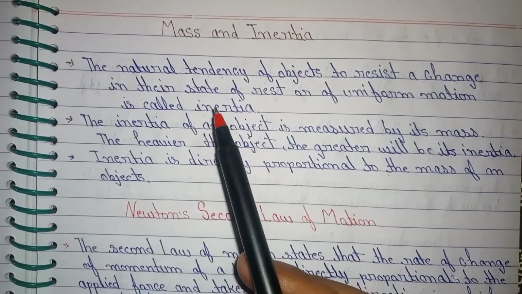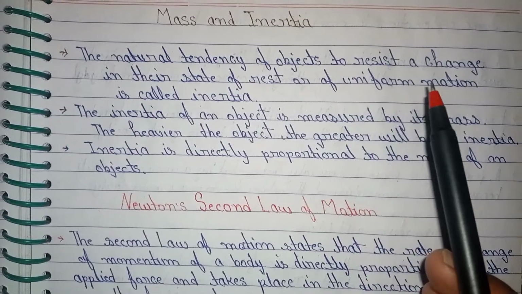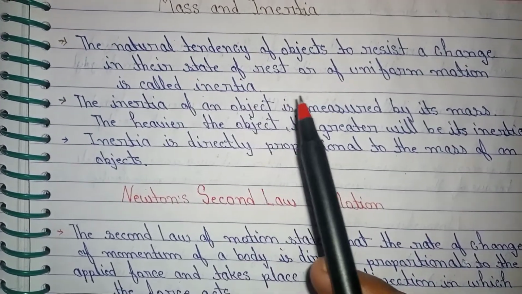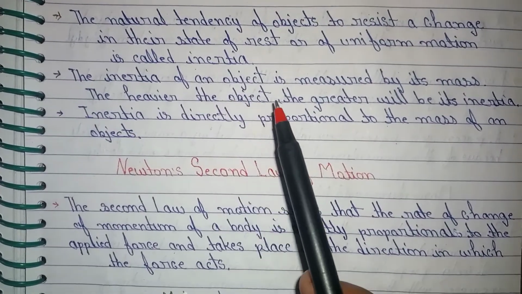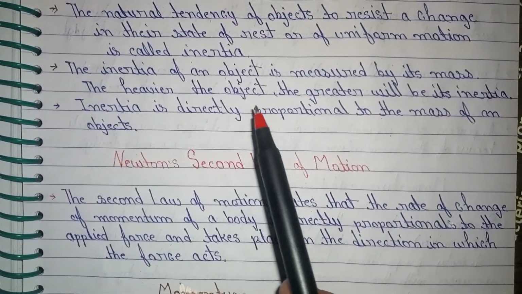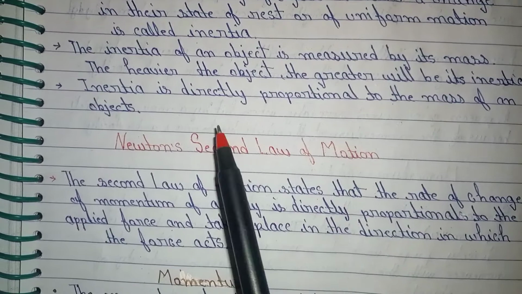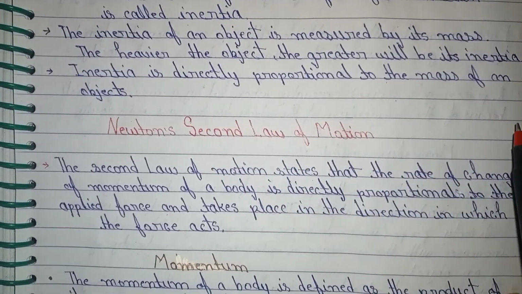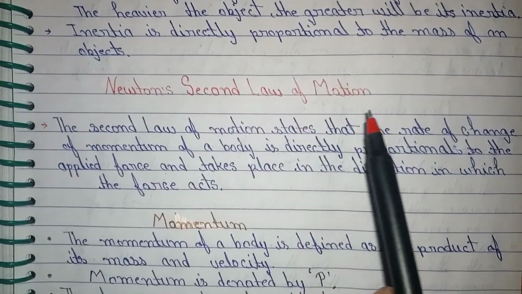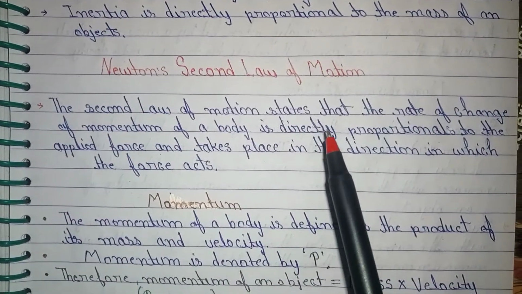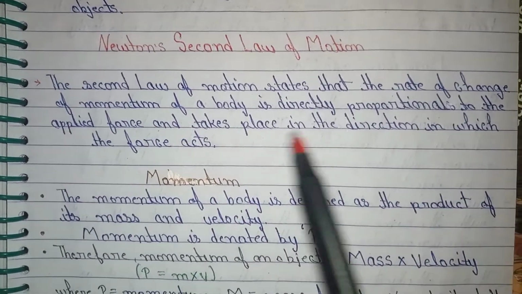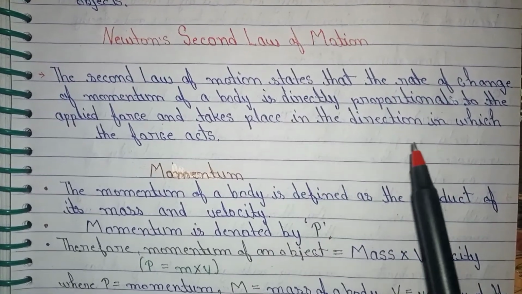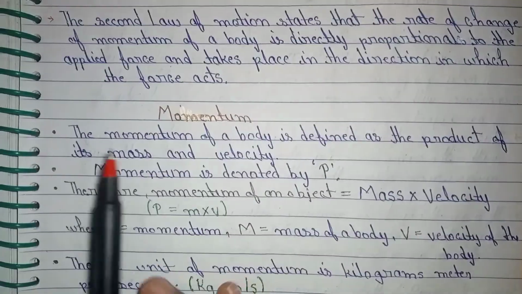Mass and inertia. The natural tendency of an object to resist a change in its state of rest or of uniform motion is called inertia. The inertia of an object is measured by its mass. The heavier the object, the greater will be its inertia. Inertia is directly proportional to the mass of an object. Newton's second law of motion. The second law of motion states that the rate of change of momentum of a body is directly proportional to the applied force and takes place in the direction in which the force acts.